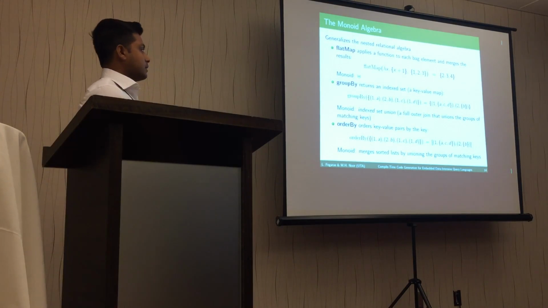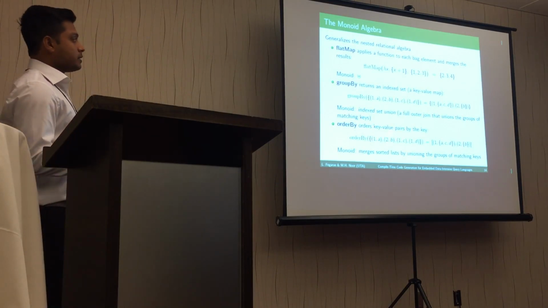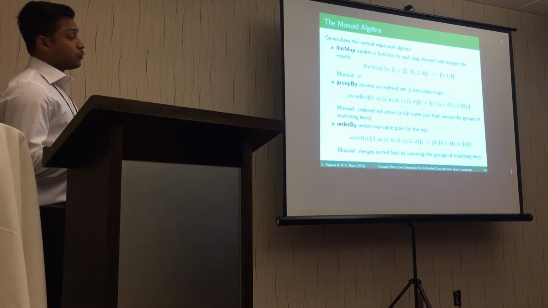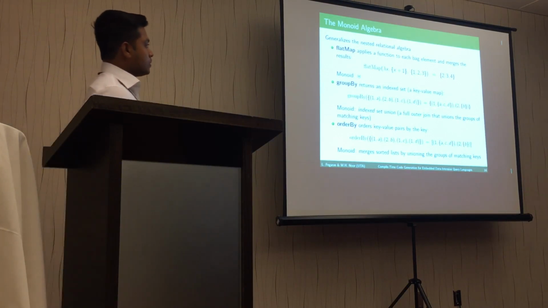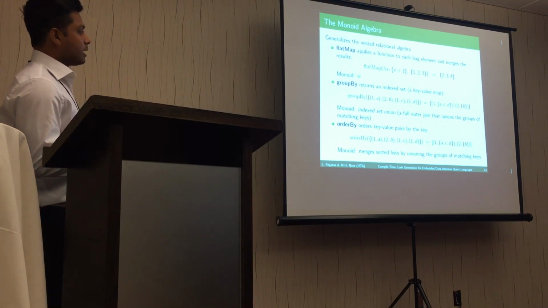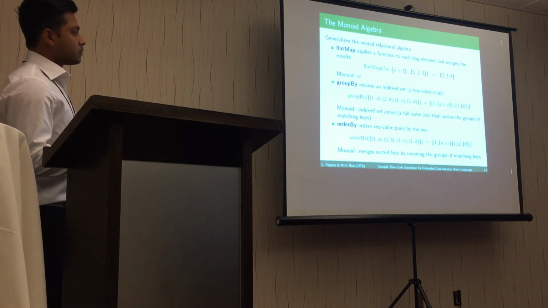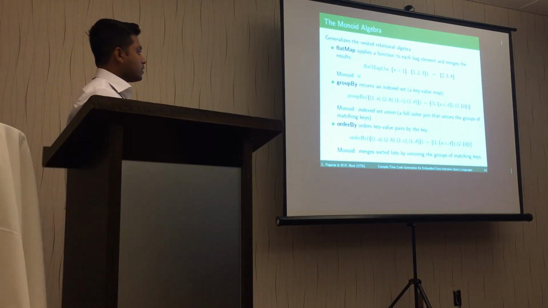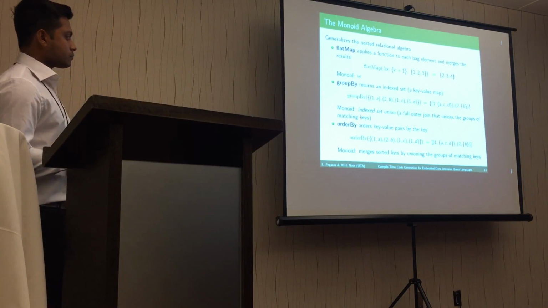In group by, it has as input key value pairs, and then we get the result as a key value map, where the key should be unique, and the value is basically a bag, which corresponds to each ID. So as you can see, one had the elements A, C, and D, and then we get the result accordingly. The monoid for group by is called indexed set union.